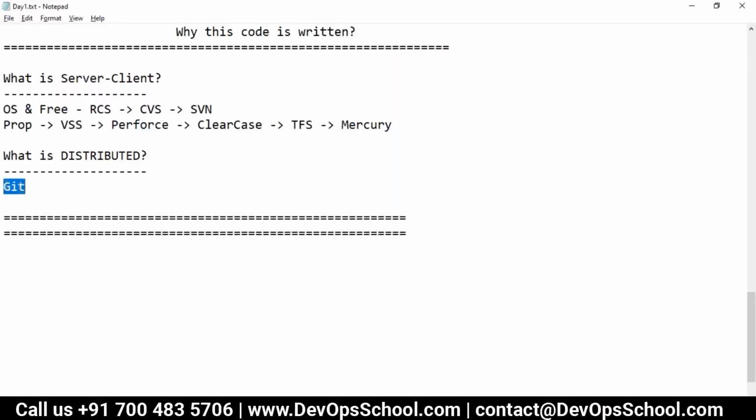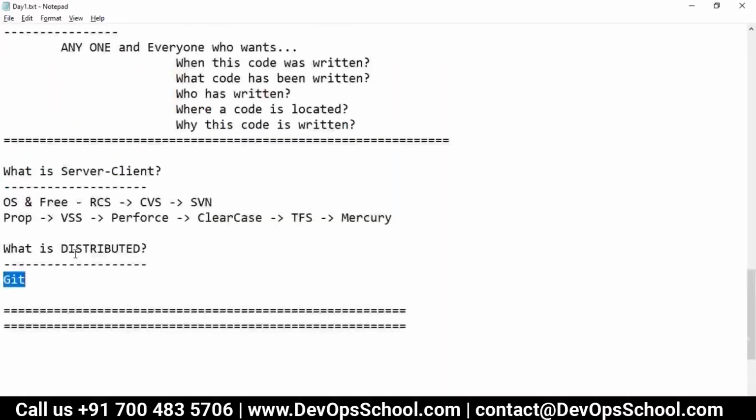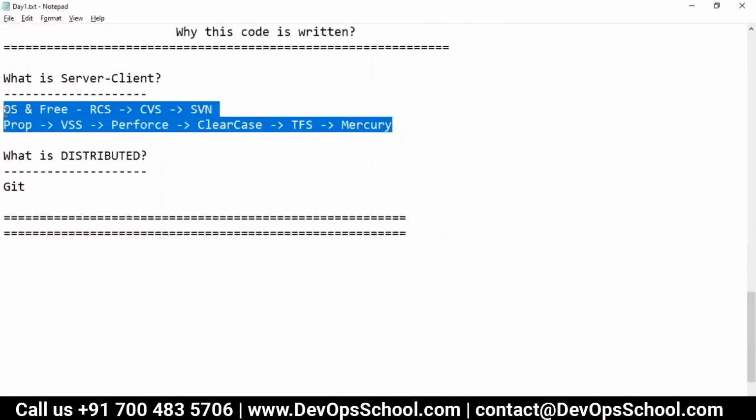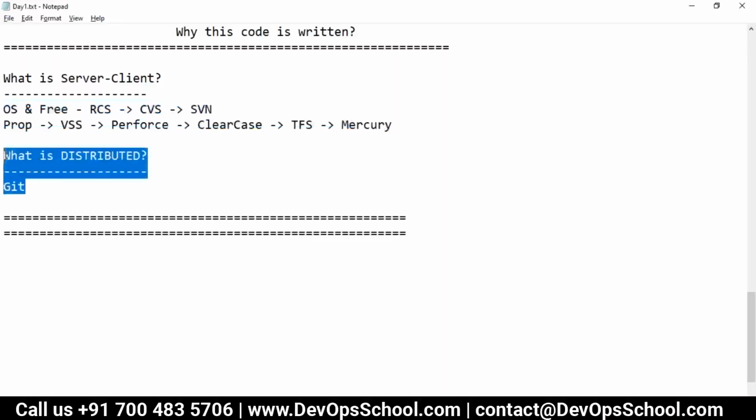So Git is giving you great freedom, which was not there earlier with these tools. I don't know how many of you have experience with these tools, but they kept programmers highly dependent on others. You cannot do this, you cannot add this file, you cannot try this, you cannot do branching, you cannot merge it. I don't have permission because no one has given permission, I need to request permission. So many things were there, but here you can do whatever you want, everything, without needing to talk to anyone.